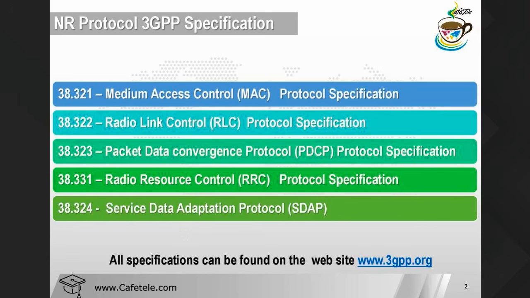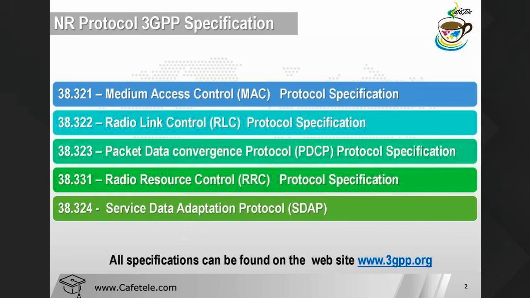Came to the NR. The reason behind the SDAP protocol is that right now in LTE we have very few qualities of service, like QCI 1, QCI 5 and QCI 9. But in the 5G network we require multiple qualities of service because we have different kinds of services: one is eMBB, one is mMTC, one is URLLC. So we have three different kinds of services, and depending upon the services, we need different qualities of service.